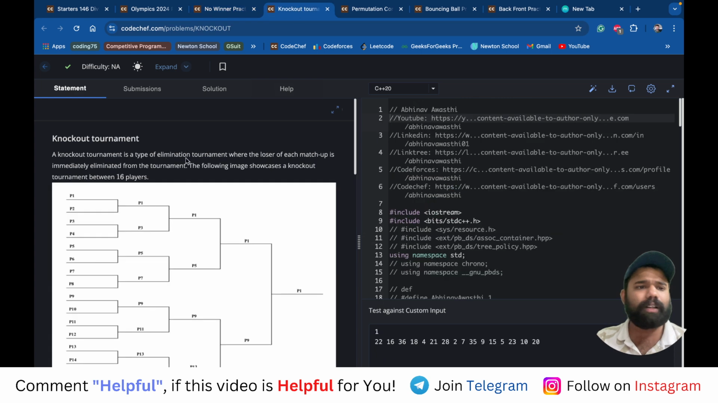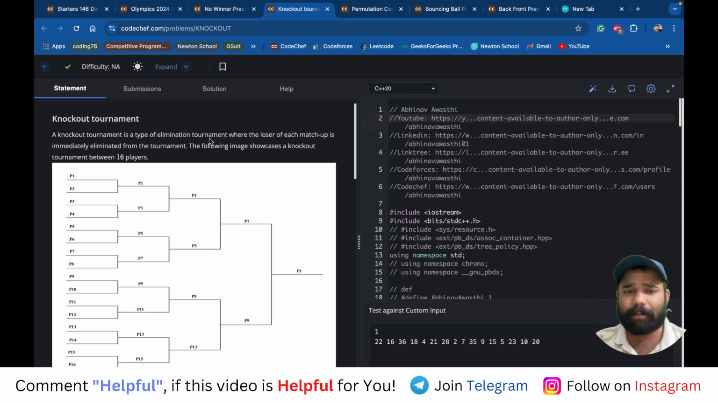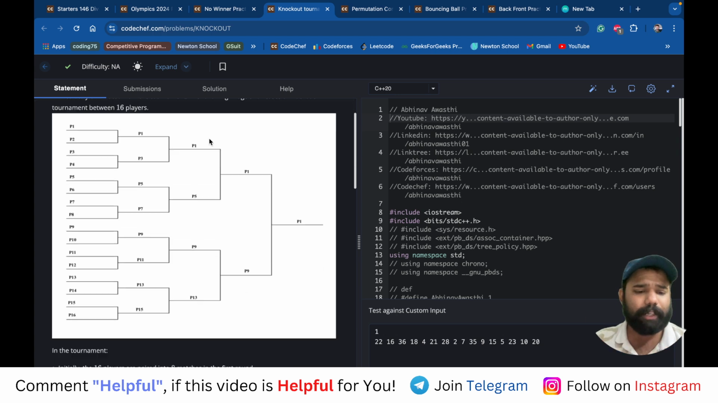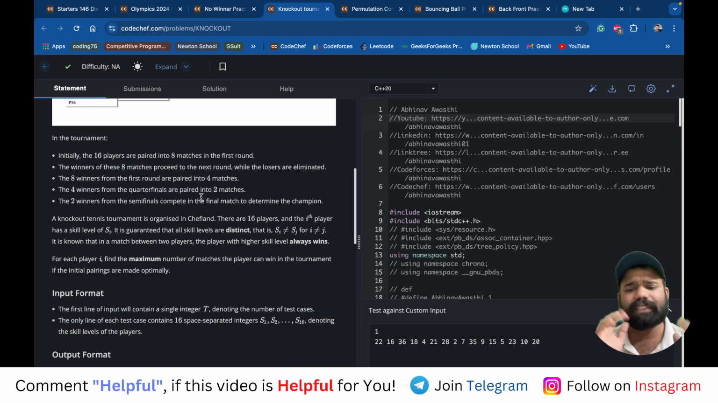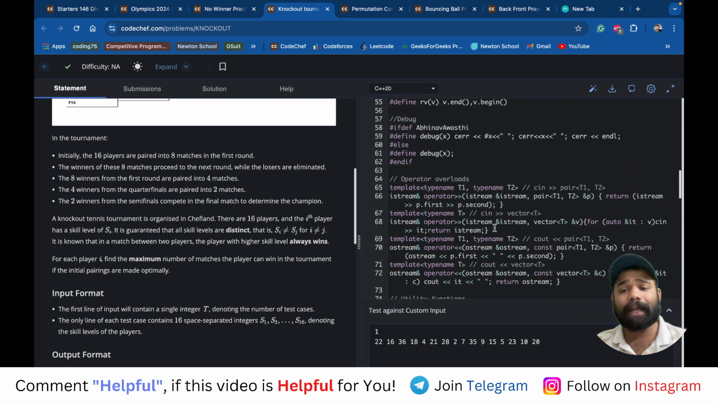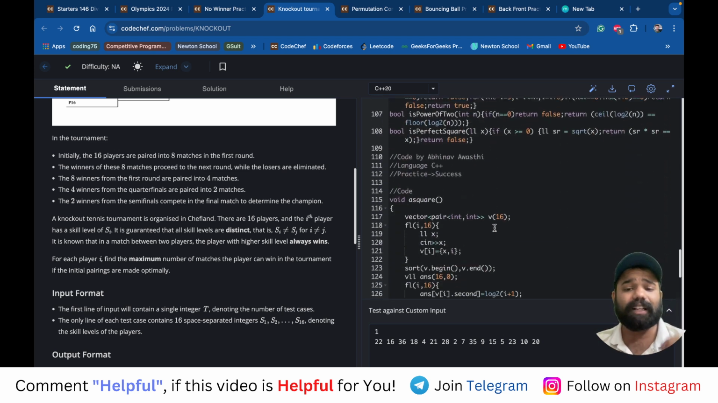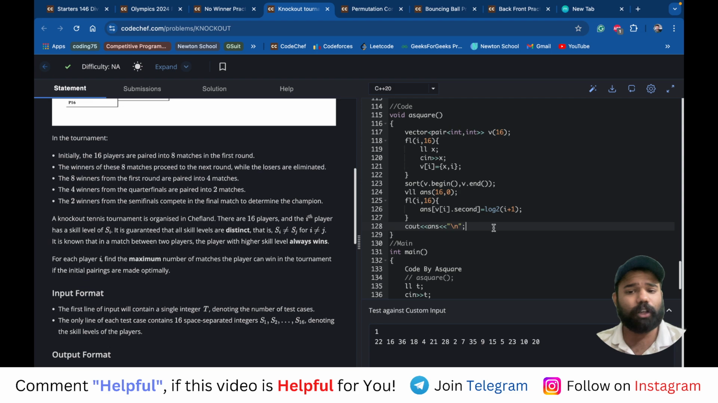Now moving to the problem number three, which is knockout tournaments. This particular problem is also on a good level. This problem says that there are some tournaments that have to be done between different players, and they are saying that there are 16 players only, right? And then you have to tell for each player the maximum number of matches that particular player can win. कितने maximum match वो particular player जीत सकता है. That is what you have to answer, right?